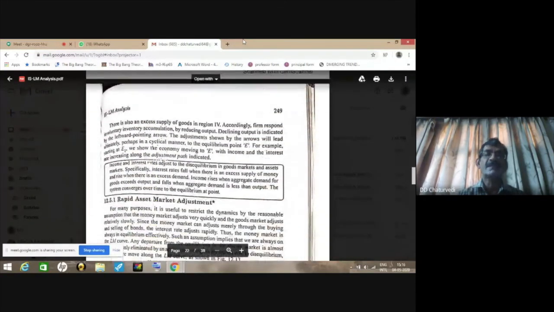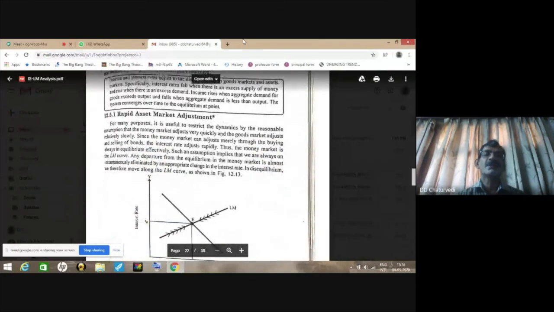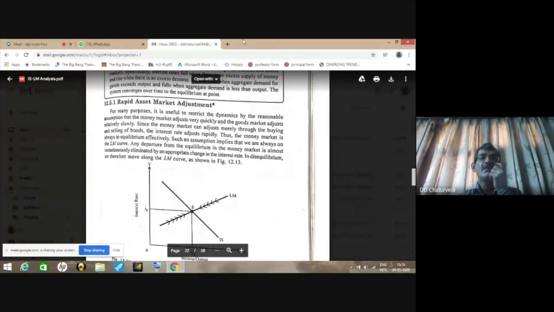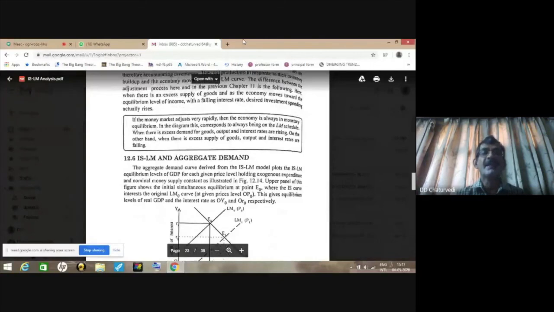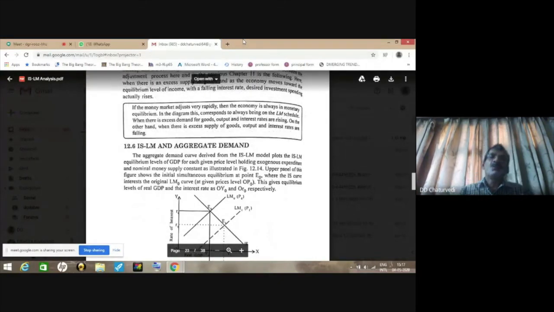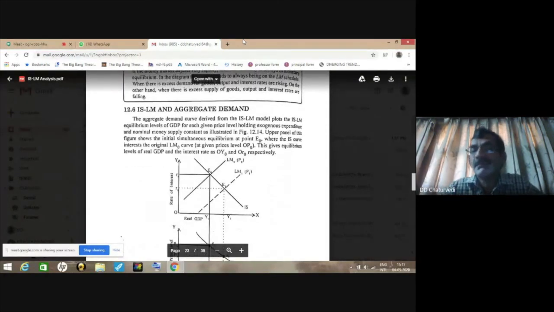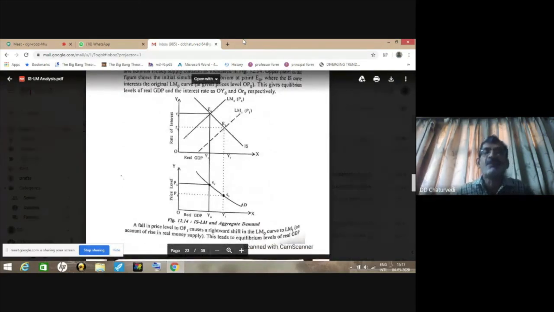As for the next subsection, it again shows the automatic mechanism through which we move to point E rapidly. I'm taking the last one minute to explain what happens when the LM curve shifts to the right. This is given in the last figure which I'm explaining today, 12.14. When the LM curve shifts to the right, the rate of interest goes down, but the level of income rises. And why does this happen? Because this happens due to a change in the price level.